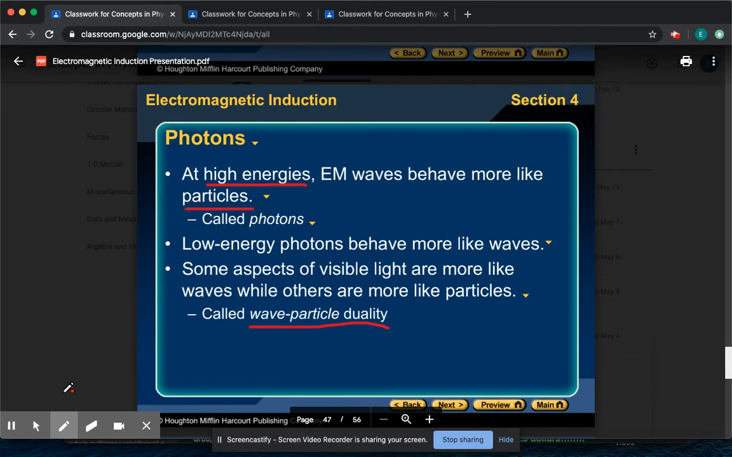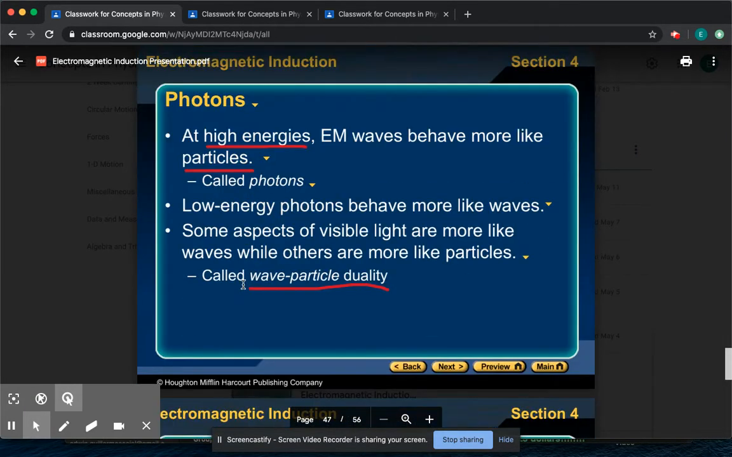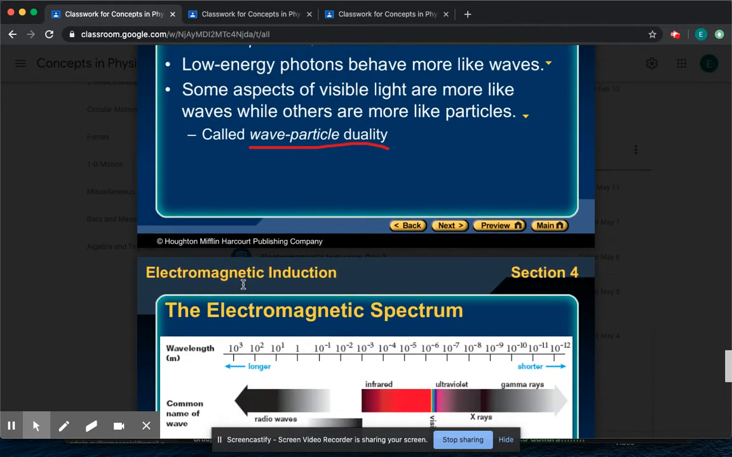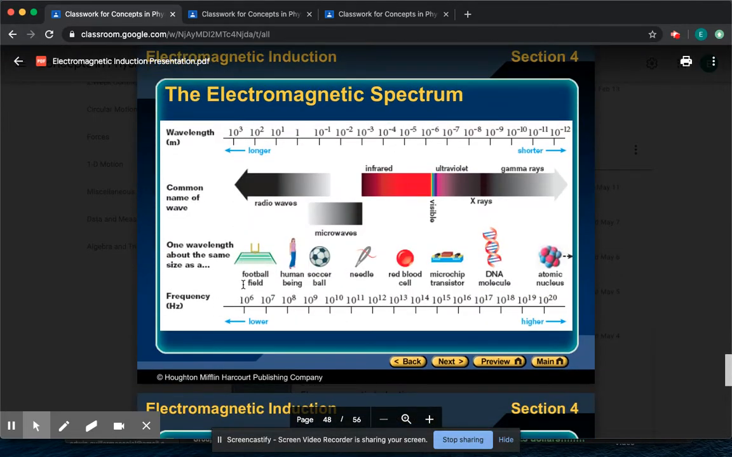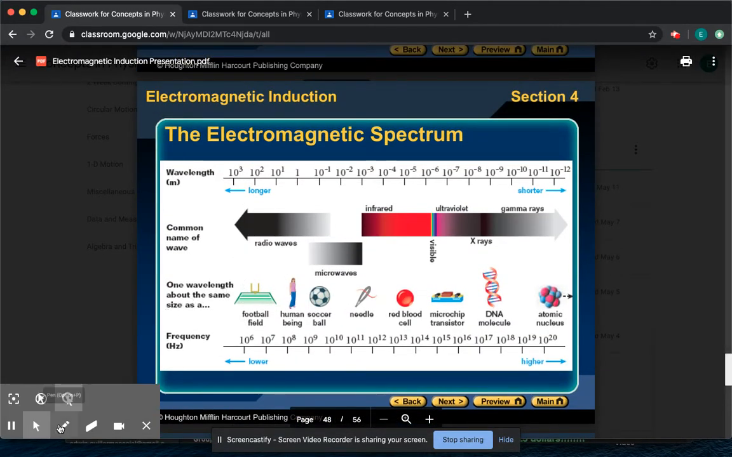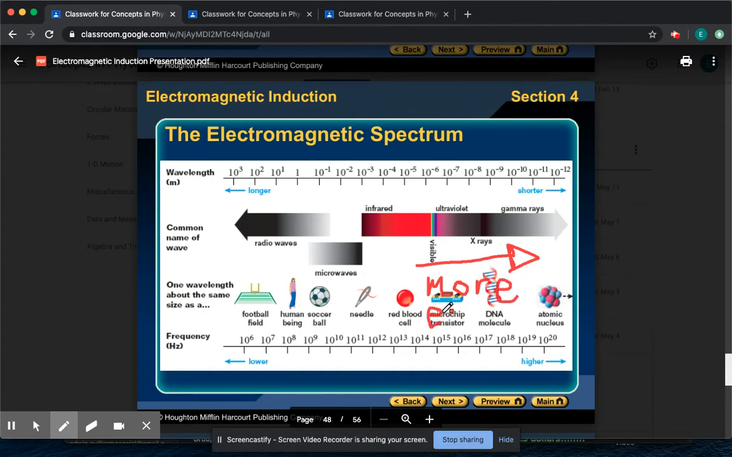Okay, so the more energy you have, the more like a particle you behave. Okay, and below we have a spectrum. The higher energy stuff is on the right. Okay, so the further to the right you go, that means more energy. So the things to the right behave more like a particle, which is a good thing, and we'll get why in a second. Okay. So going to the right, you have more energy and you behave more like a particle.